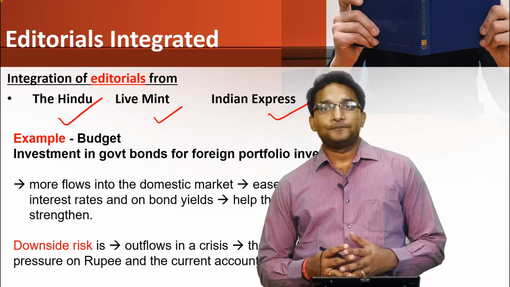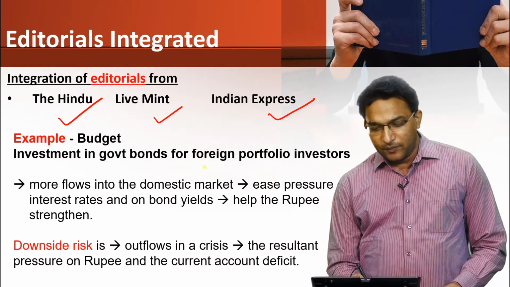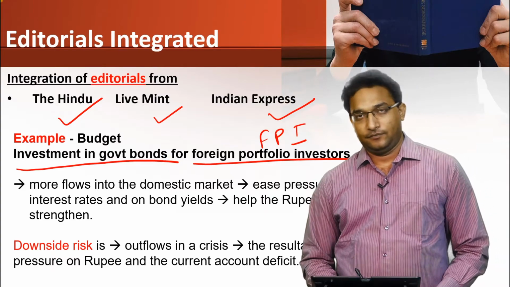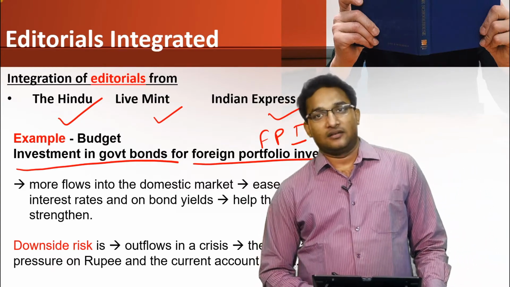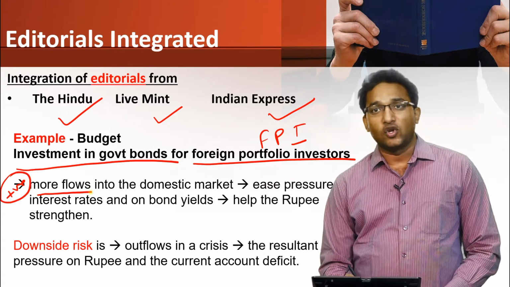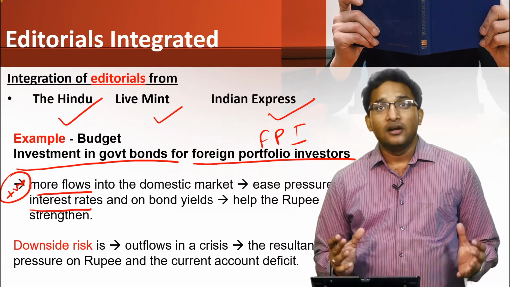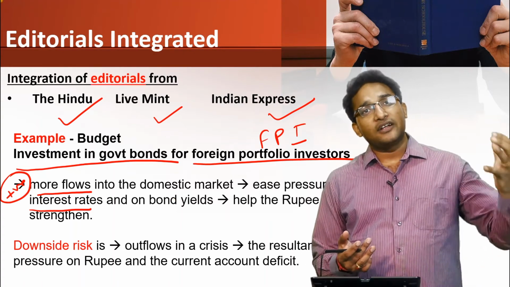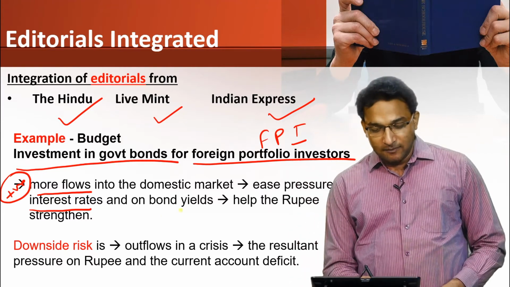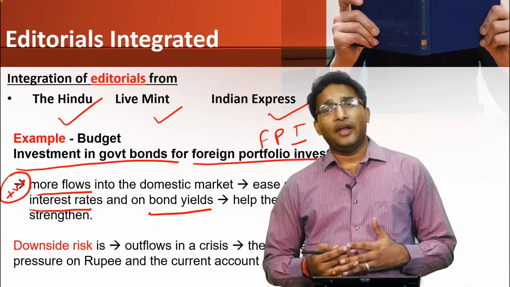I can give you an example. This is one of the initiatives that now the FPI, foreign portfolio investors, have been allowed to invest in the government bonds, right? So what is the implication of that? The positive implication is that more amount will flow into the domestic market and it will reduce the interest rate, because when the money supply is more, then definitely the cost of money, that is the interest rate, will automatically come down, as well as the bond yields also come down, which are directly correlated to the interest rate.